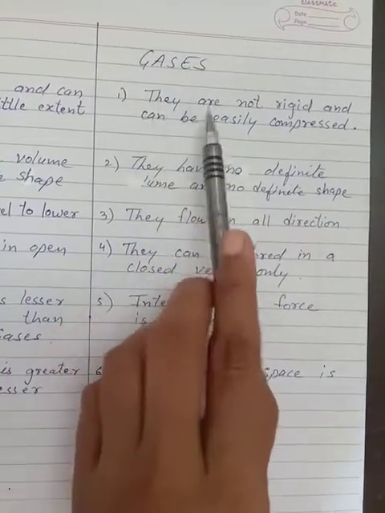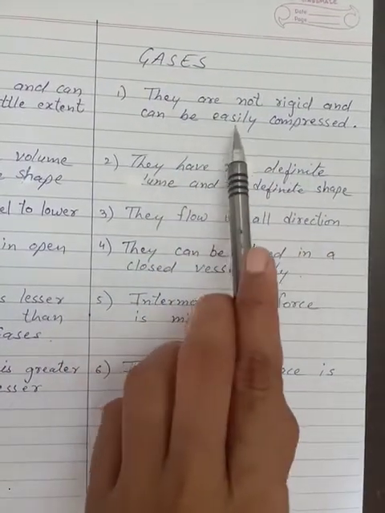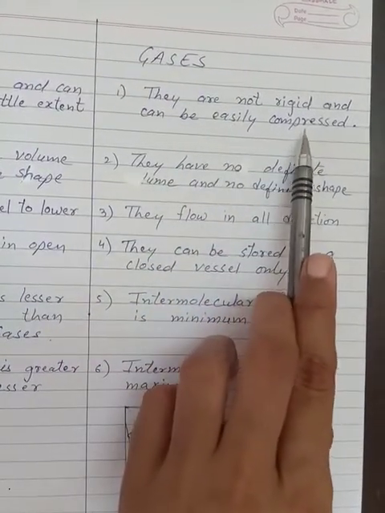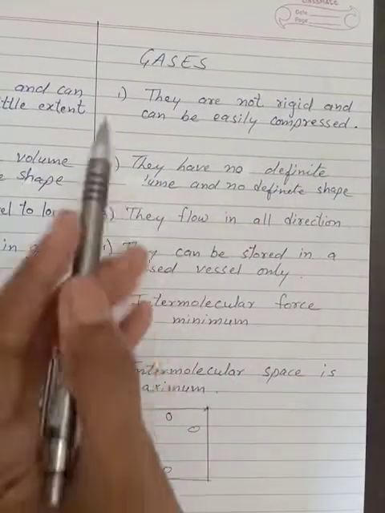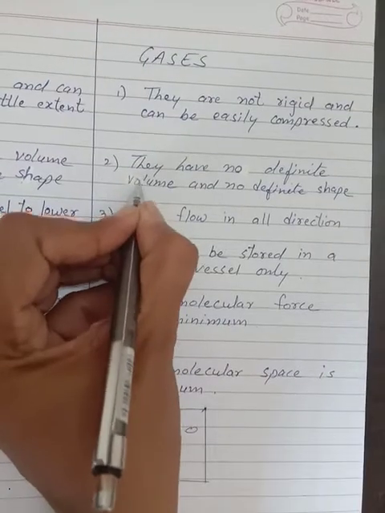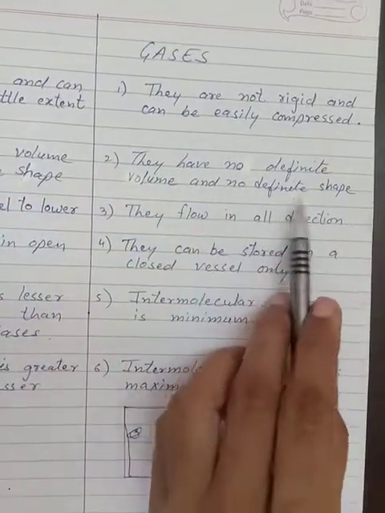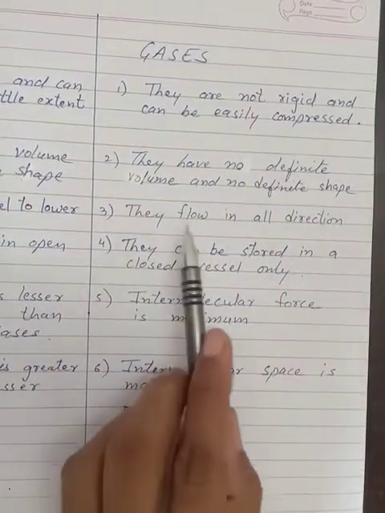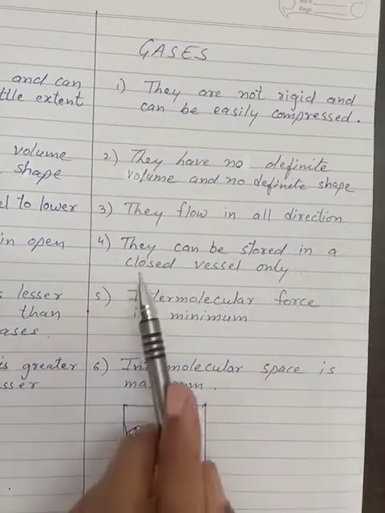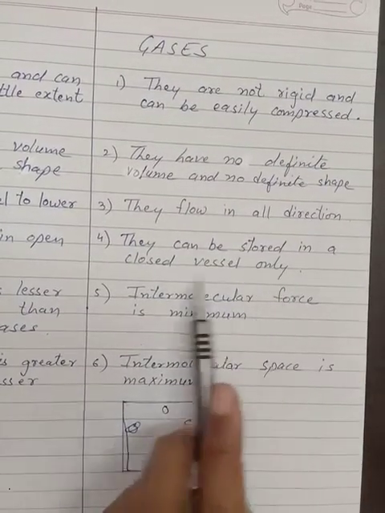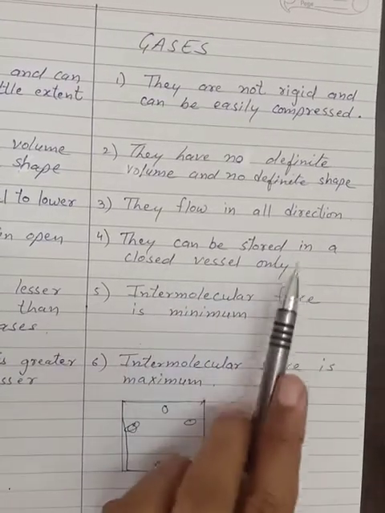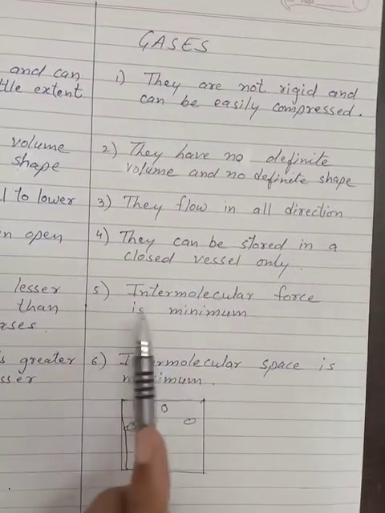Gases. They are not rigid and can be easily compressed. You can compress the gas. They have no definite volume and no definite shape. They flow in all directions. They can be stored in a closed vessel only. If you keep the gas in an open vessel, it will flow out.